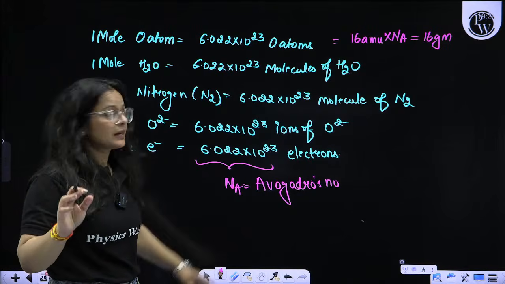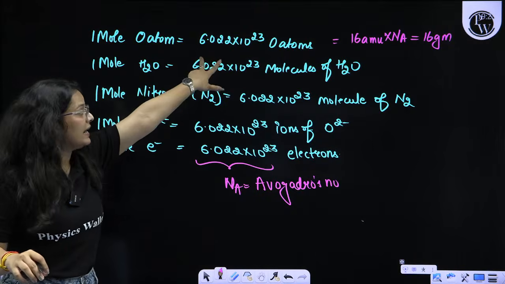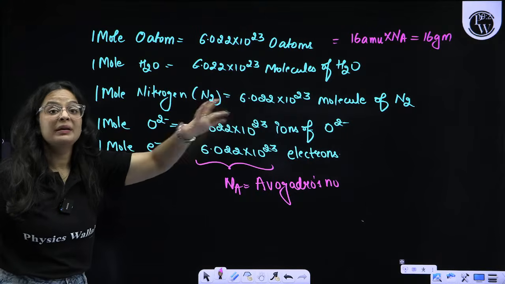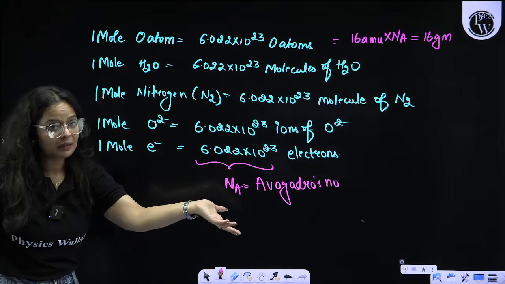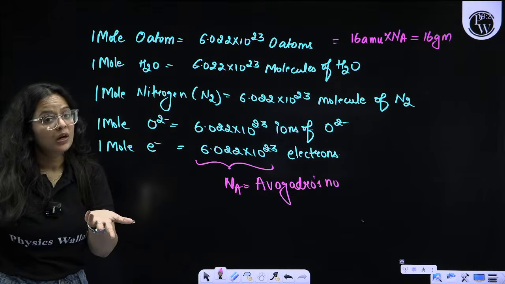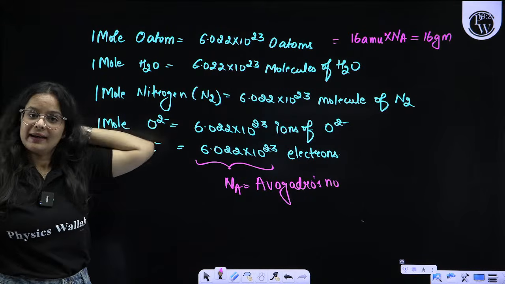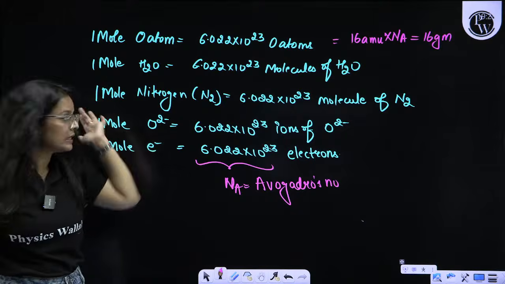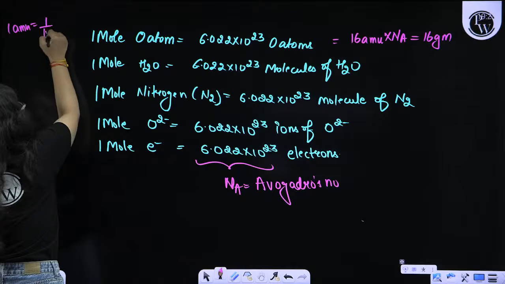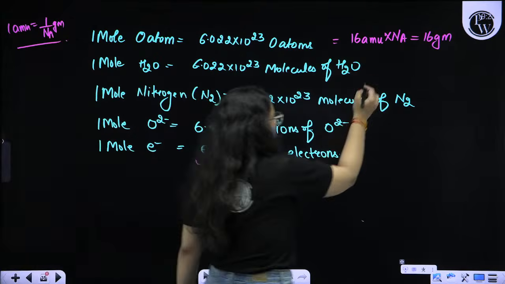I'll repeat it once again: 1 oxygen atom mass is 16 AMU. We are having Na oxygen atoms in 1 mole. So the mass of 1 mole oxygen atoms will be Na times that of 1 oxygen atom, that is 16 into Na in AMU. But if you want to convert it to grams, you just have to divide by Na, and you will get it in grams. Remember the concept, because I told you 1 AMU is equal to 1 by Na grams. This is the relation, so this is how you can convert it.